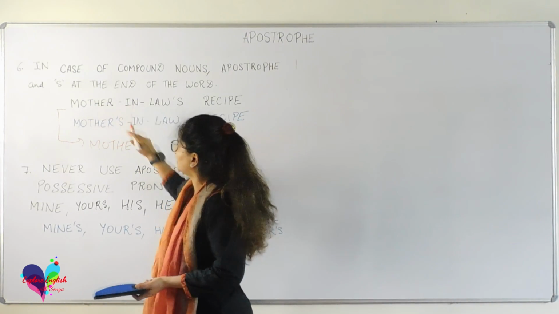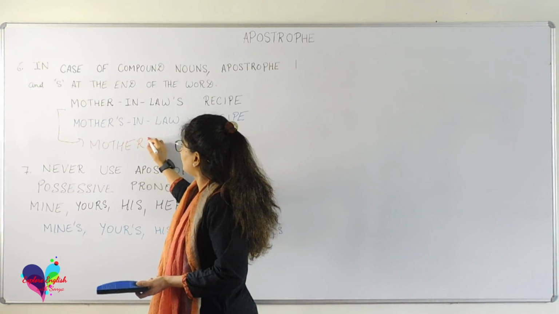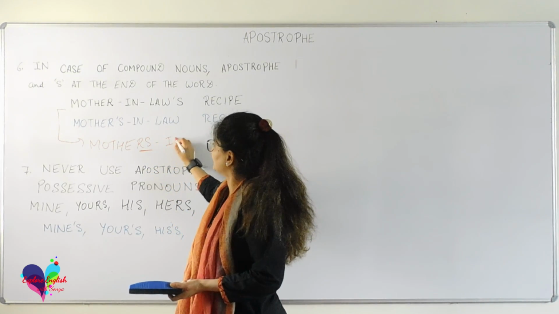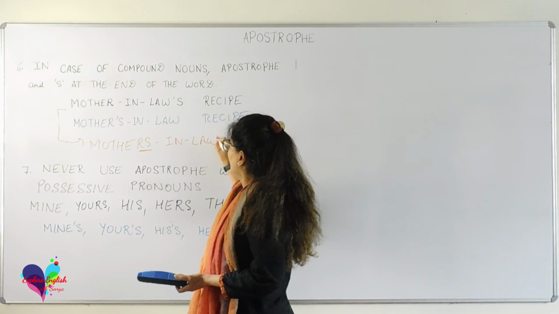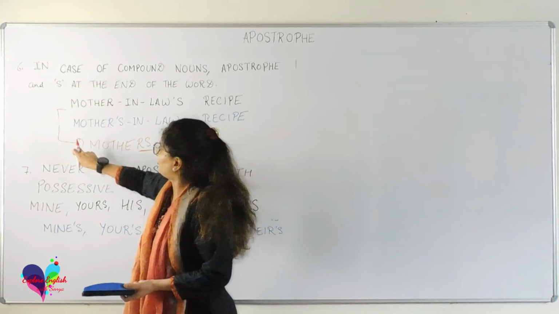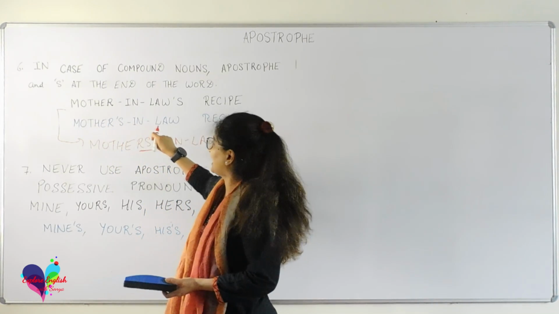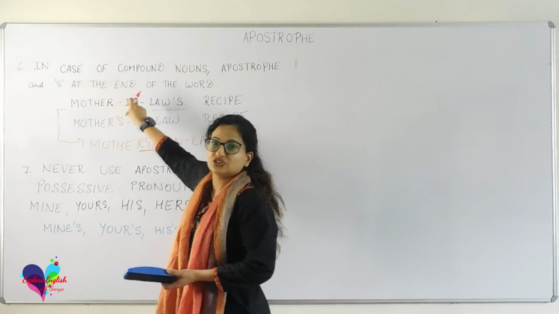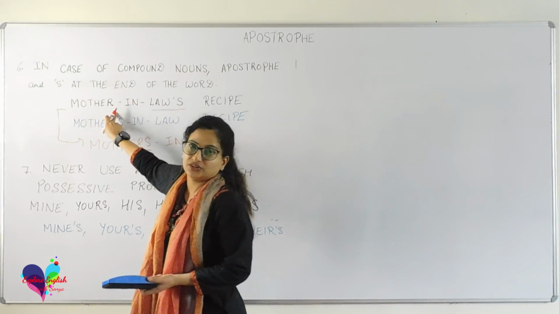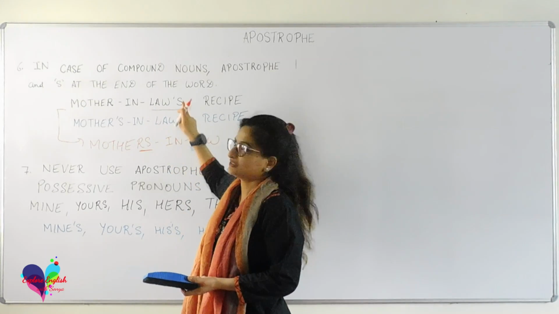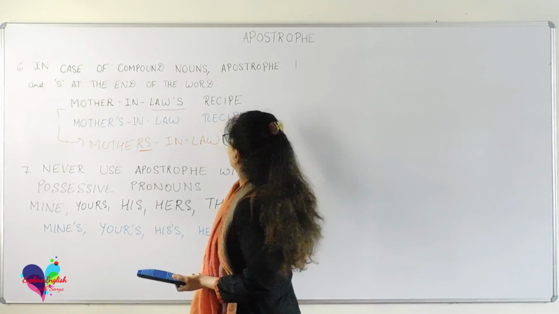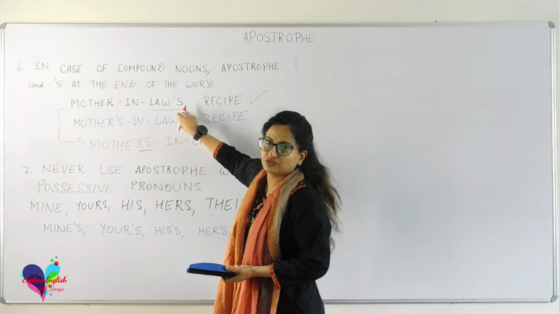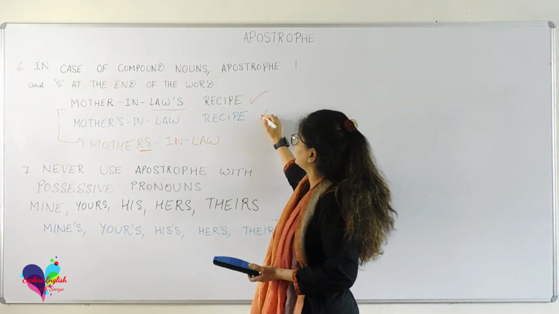Suppose I have to make a plural of mother-in-law, I will add the s with mother rather than with in-law. But in case of adding an apostrophe, we always add it at the end, not with the root word. We generally get confused with this concept. That is why I have discussed the case of compound nouns here. So this is the correct way of using an apostrophe with a compound noun, and this is the incorrect usage.